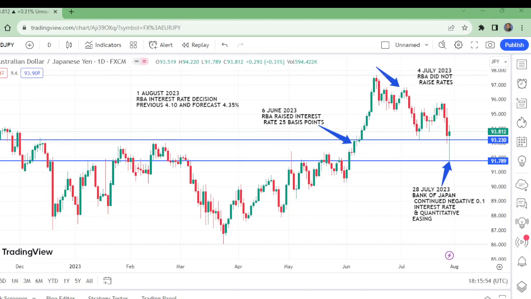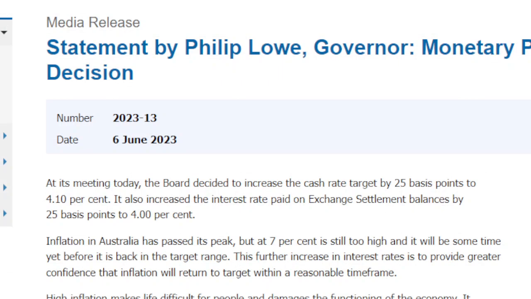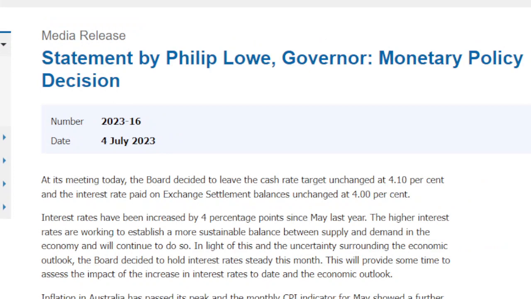Here we see that it went up to this high, then came down, and this was the day, 4th July. 4th July, when RBA, Reserve Bank of Australia, did not raise rates. Then it came down to this level, went up and then came down. Now this was the 4th July. I want to show you this also. This is the 4th July.